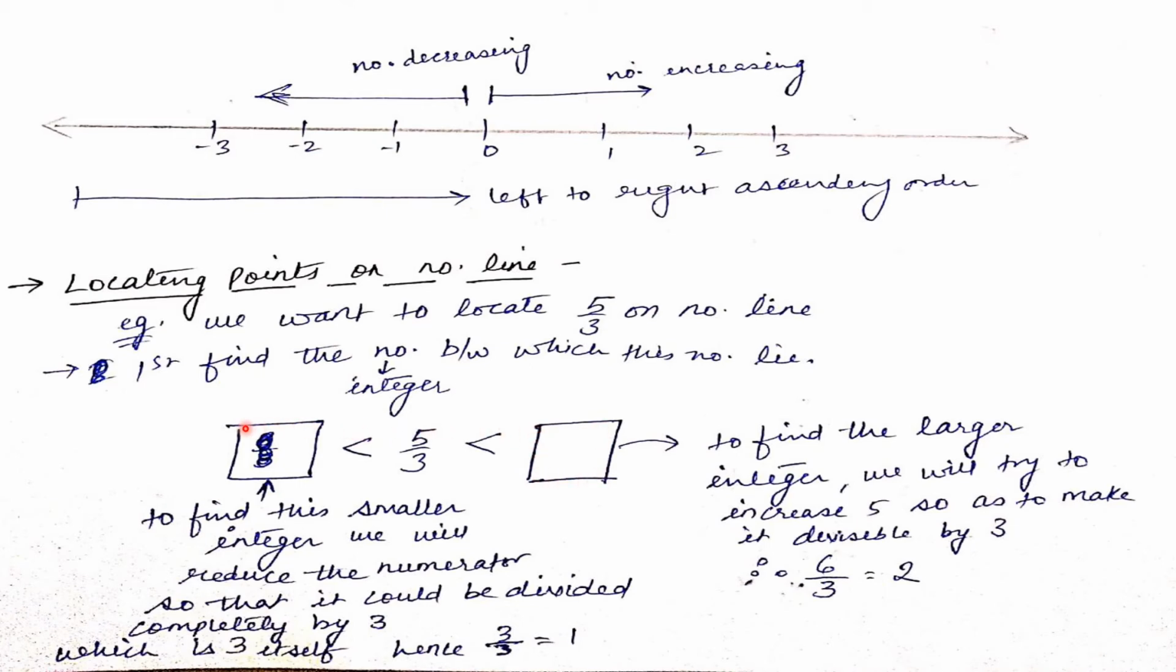Similarly, to get the smaller integer, we have to reduce 5 so that it can be divided by the denominator. When you reduce it to 4, it is not divisible by 3; when you reduce it to 3, it becomes 3 upon 3, which is the lower integer. By this method, we can find the smaller integer and the greater integer.